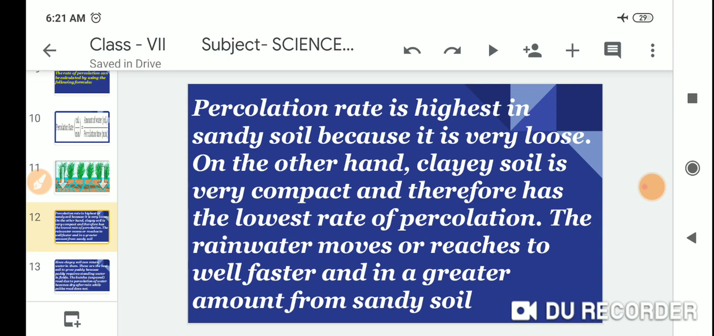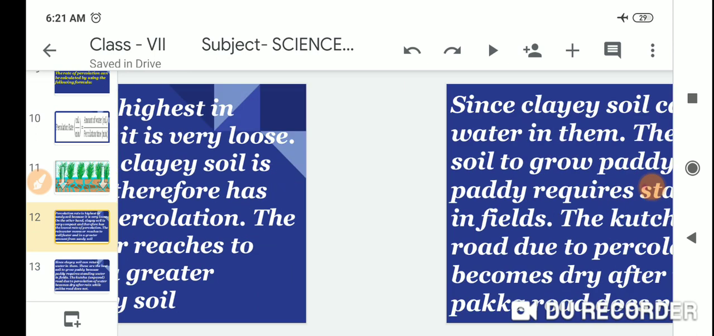So percolation rate is the highest in sandy soil because it is very loose. On the other hand, clay soil is very compact and therefore has the lowest rate of percolation. The rainwater moves or reaches the well faster and in a greater amount from sandy soil.